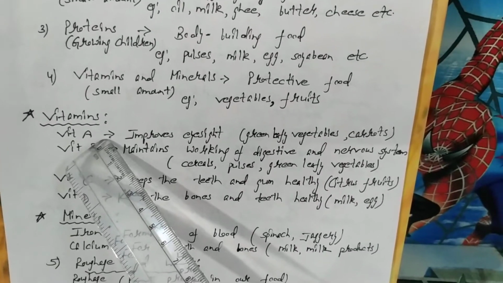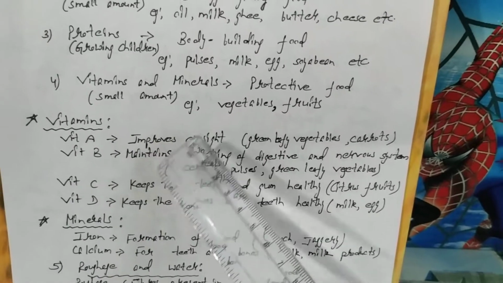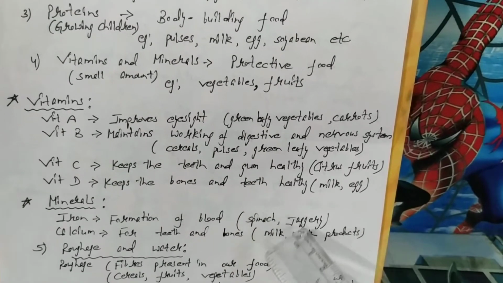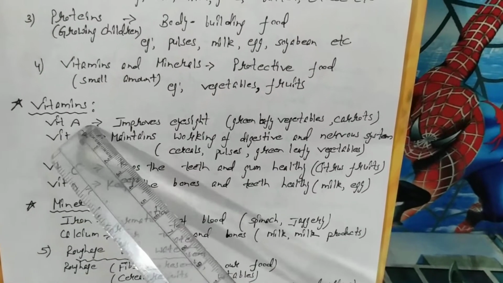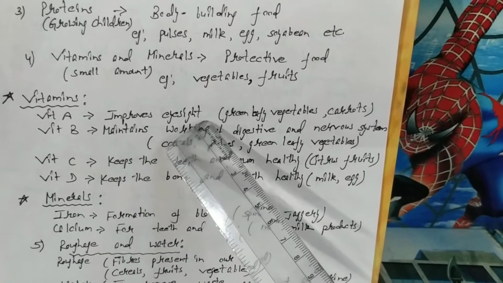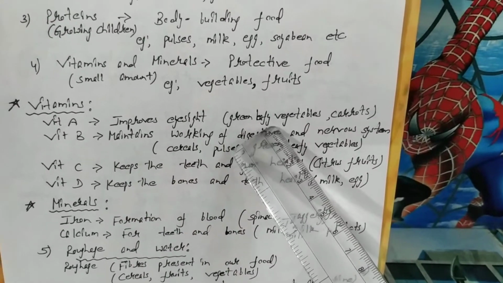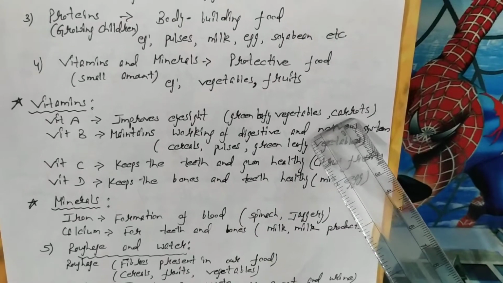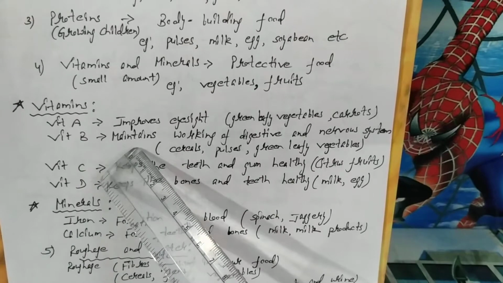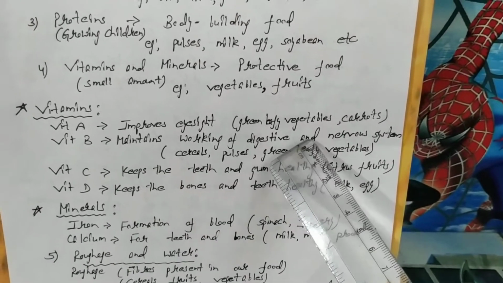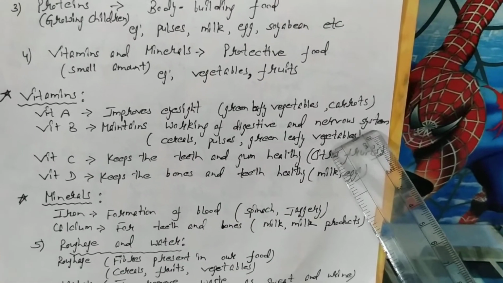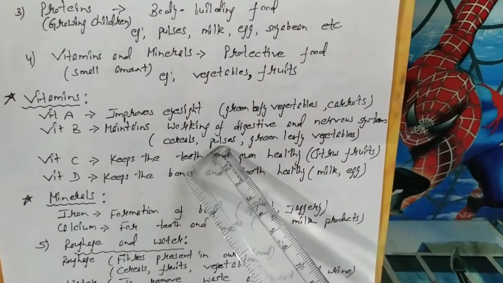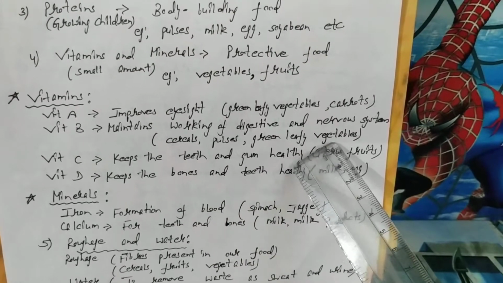Vitamin A. We have to learn the function of each vitamin and mineral along with their sources. Vitamin A improves our eyesight. For example, it can be obtained from green leafy vegetables, carrot, spinach, especially spinach. Vitamin B maintains working of digestive and nervous system, and improves the functioning of our brain. For example, cereals, pulses, green leafy vegetables.